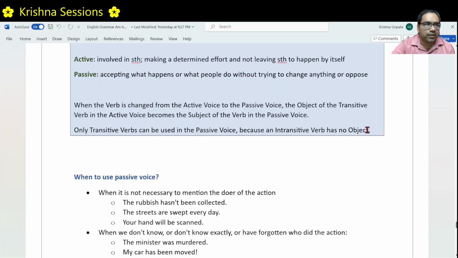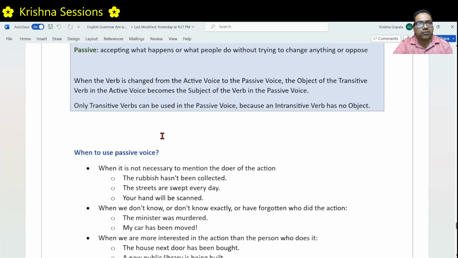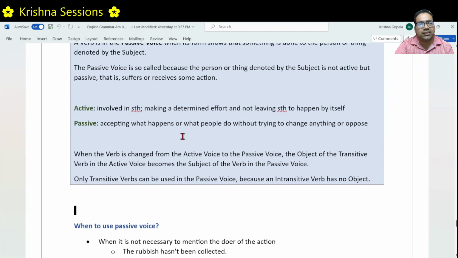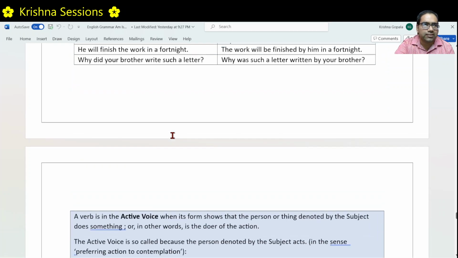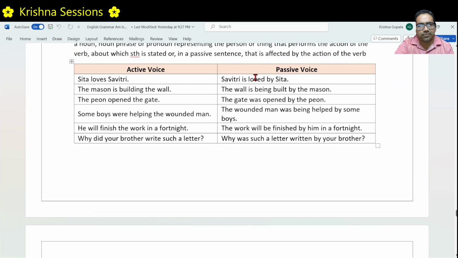Now, another important thing. We have these two voices, but when do we use passive voice? It is not sufficient to understand whether a statement is in active voice or passive voice, or how to convert one sentence from active voice to passive voice.